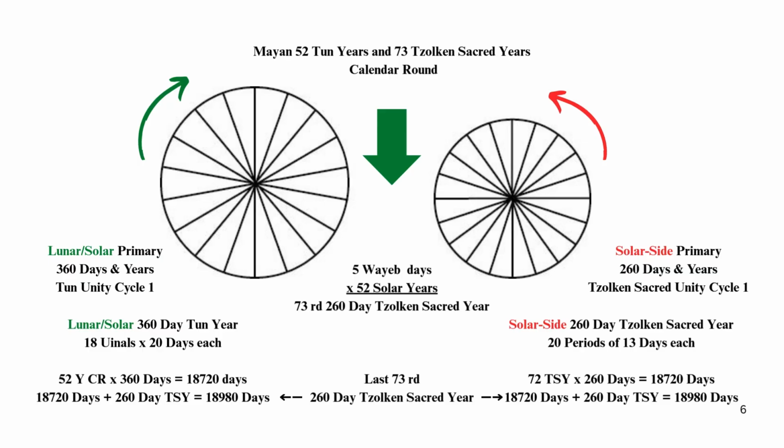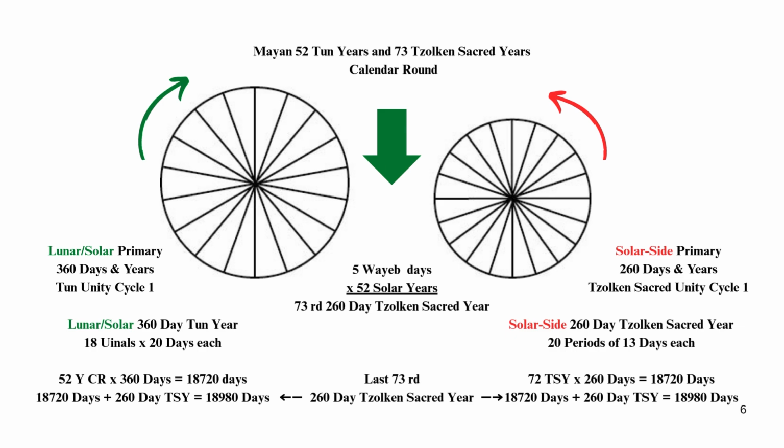5 HoH days times 52 solar years. 73 round 260-day Tzolk'in sacred years. Last 73 round, 260-day Tzolk'in sacred year. Solar side primary: 260 days and years. Tzolk'in sacred unity cycle 1.